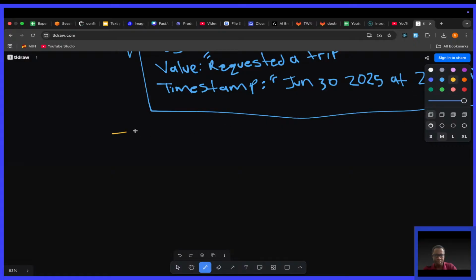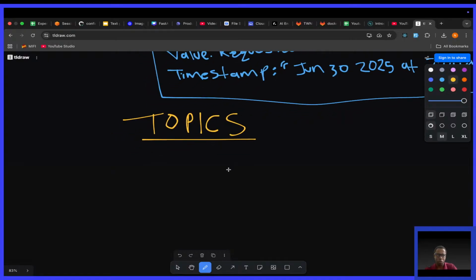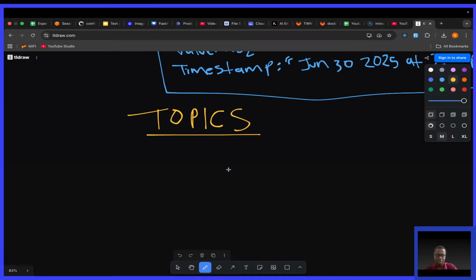Let's talk about topics. What are topics in Kafka? Kafka organizes events or streams of events in categories called topics. So a topic is simply a logical organization.